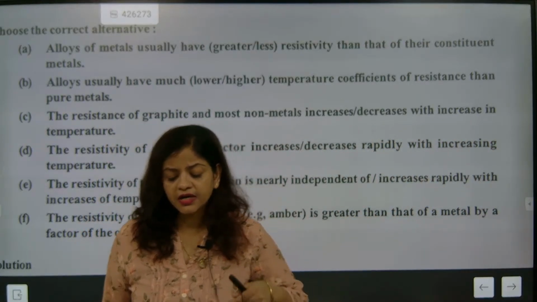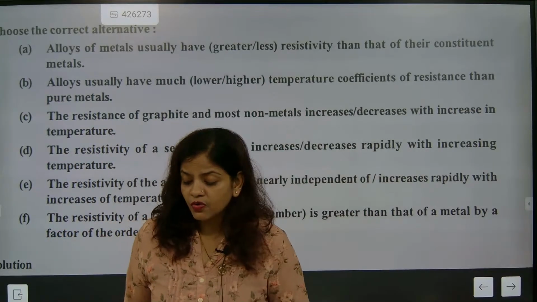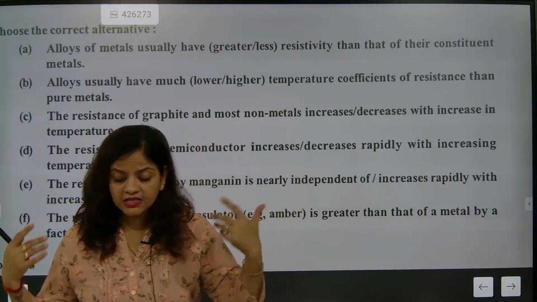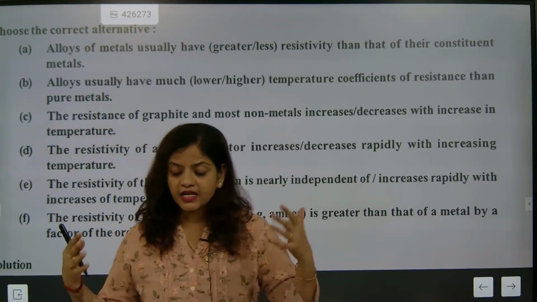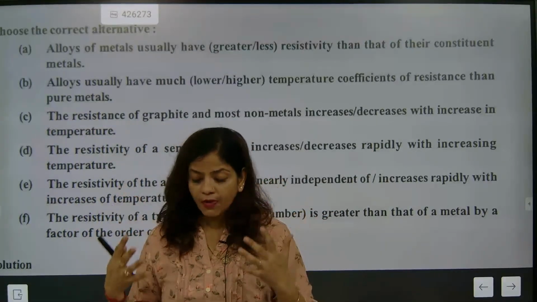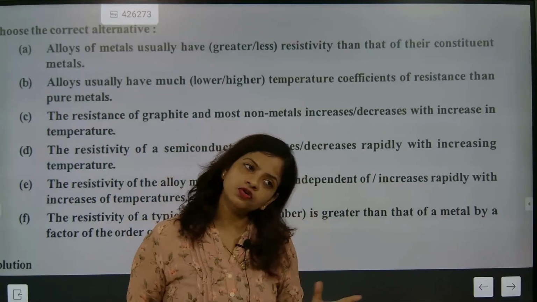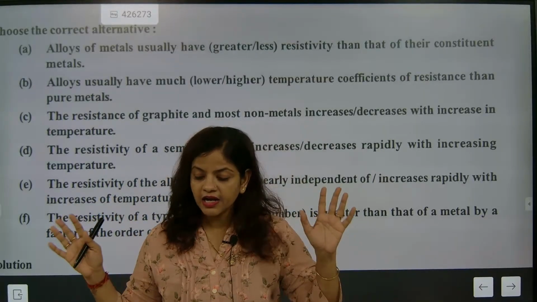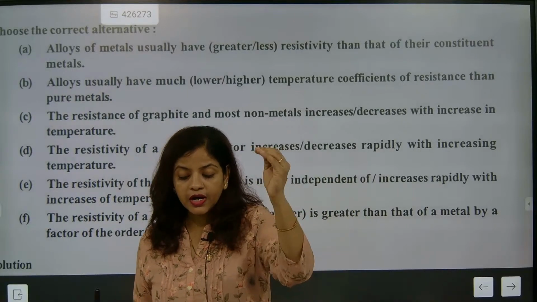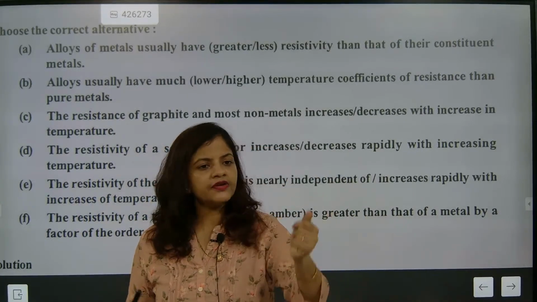Graphite is a good conductor of electricity, and heat also. But the most important thing is that when you allow current to pass through it, it will melt.